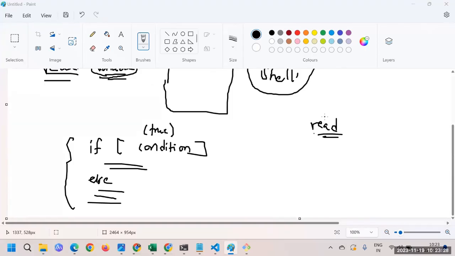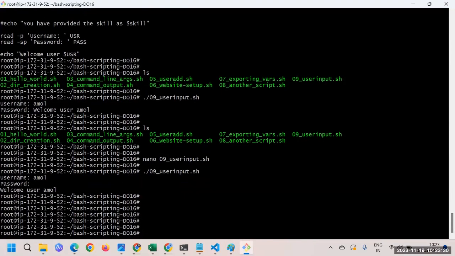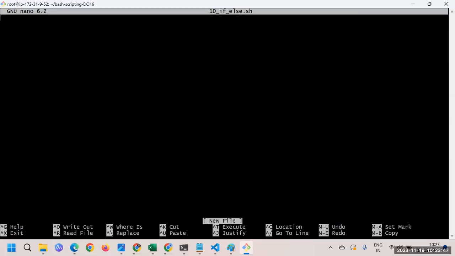With the knowledge we have till now, let's try to implement that much. Here we're going to write our 10th script. You'll say nano 10 underscore, let's give the name if else dot sh. As usual, give the bin bash.